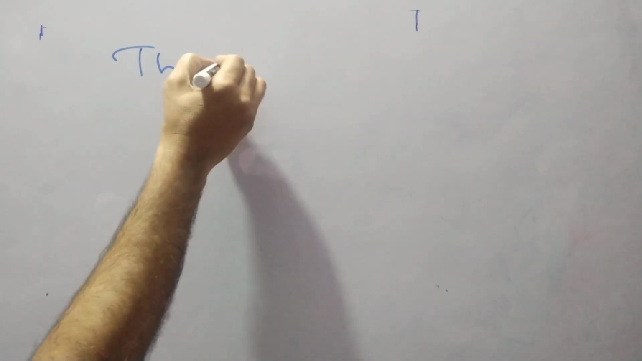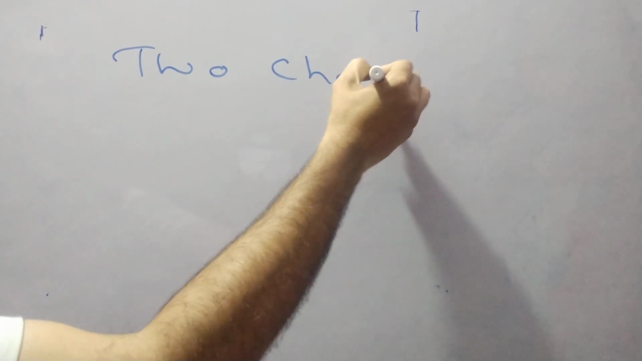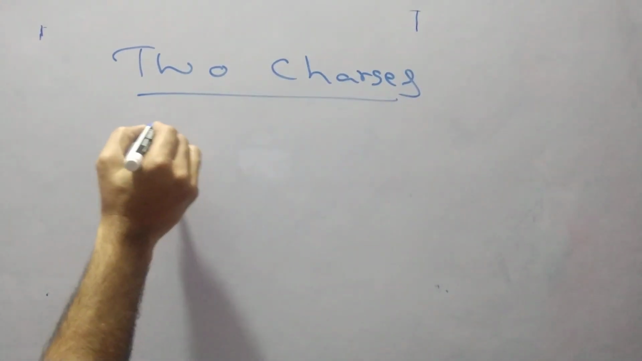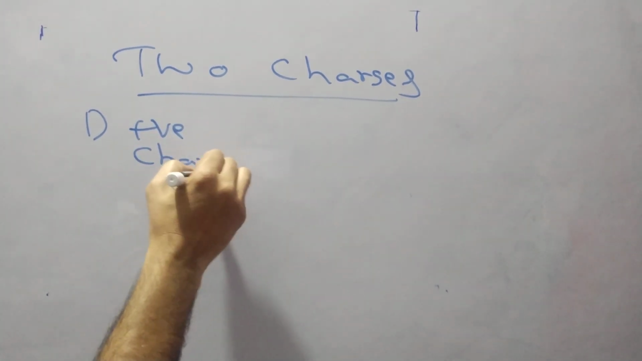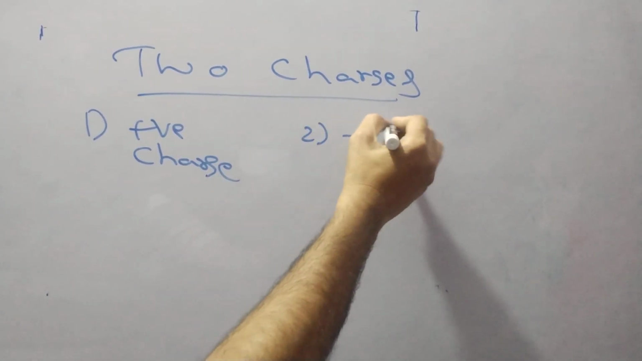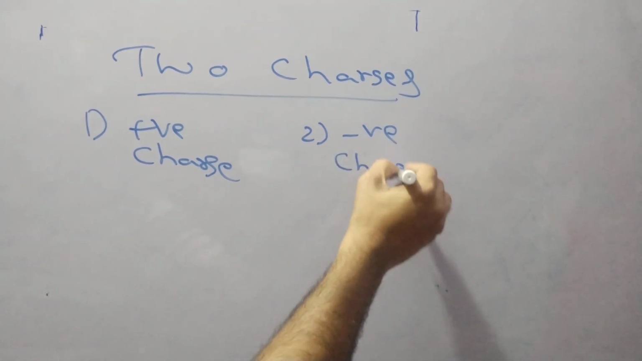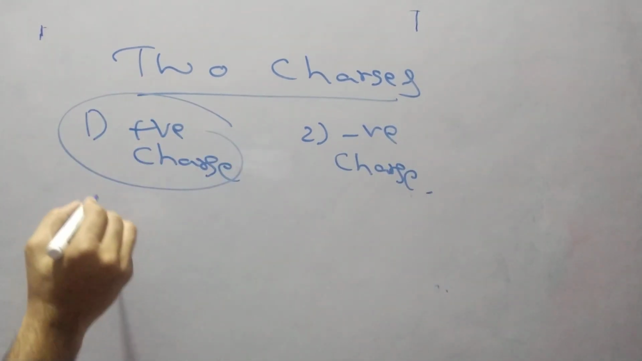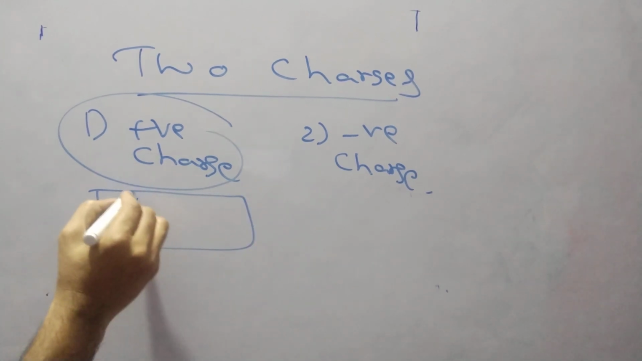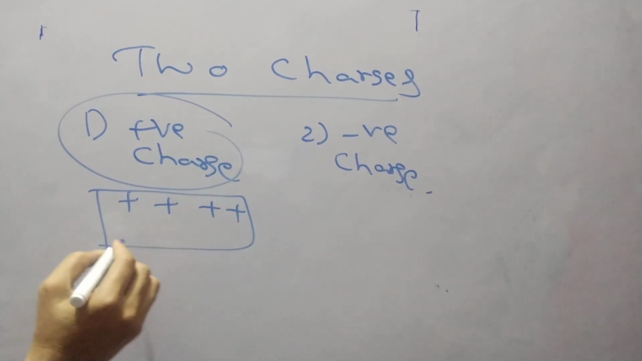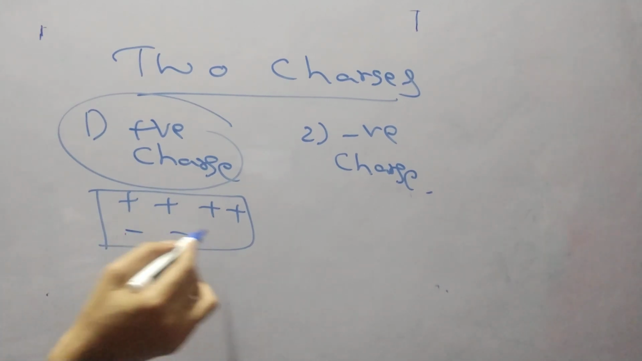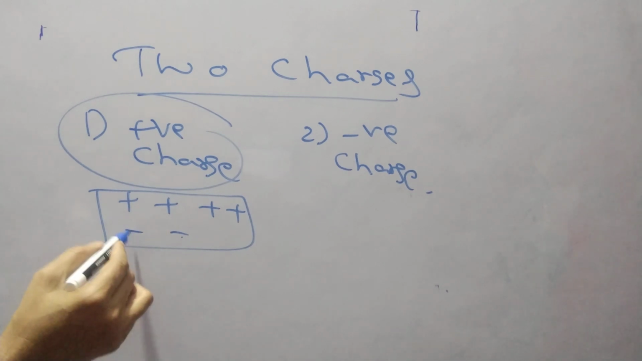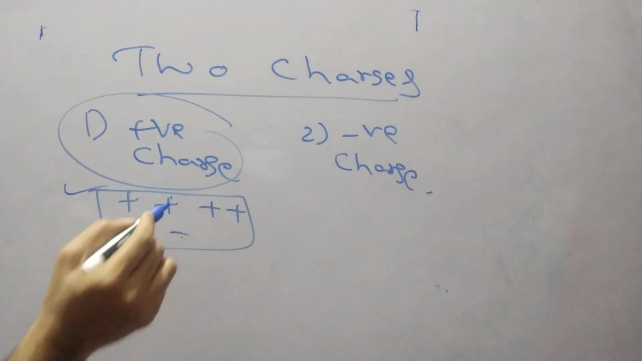So everyone knows we have two charges here. One is a positive charge. Second is a negative charge. Positive charge means deficiency of electrons here. For positive charges, only two electrons are there. Here there is a deficiency of electrons. Electrons carry negative charge. So we can say this object is a positive charge.